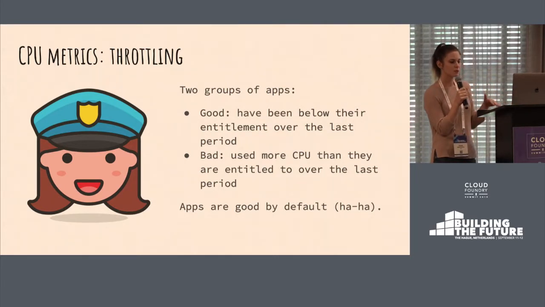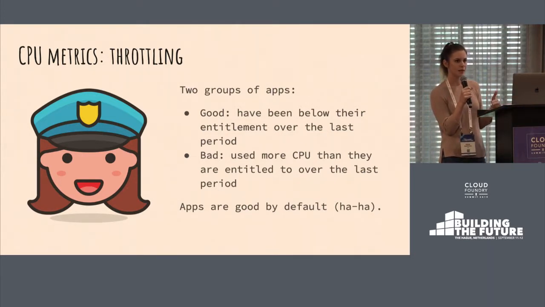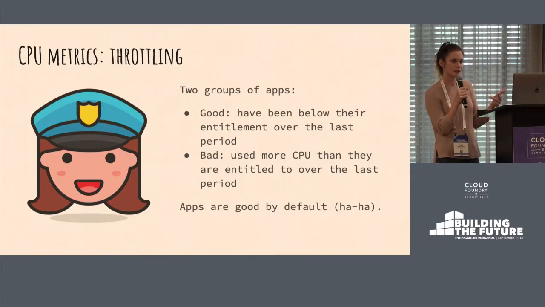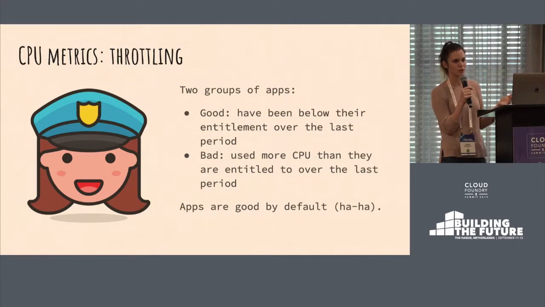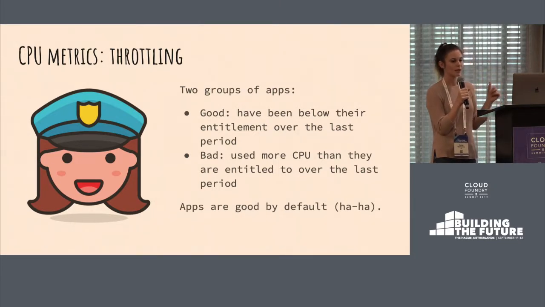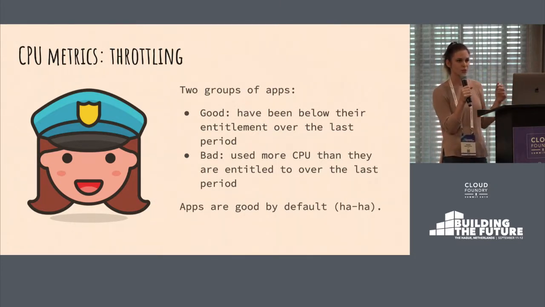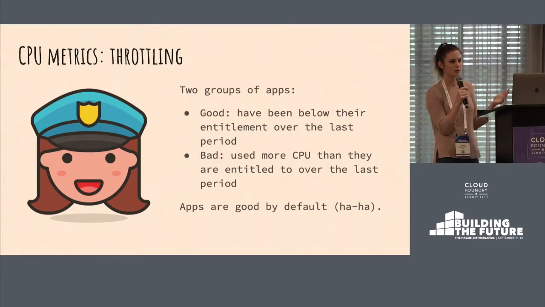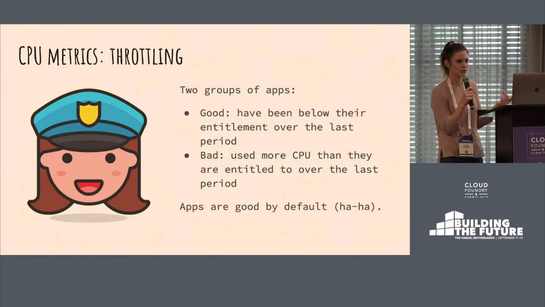The difference between the two groups is that if there are some spare CPU resources on the machine, they will be first given to good applications that want to spike over their entitlement. If there are no good applications that actually need those resources, they will be given to bad ones. And if there are a lot of bad applications that just want to spike over their entitlement, they will be allowed to do that, but that won't negatively affect the good ones. So they should be kind of in isolation.